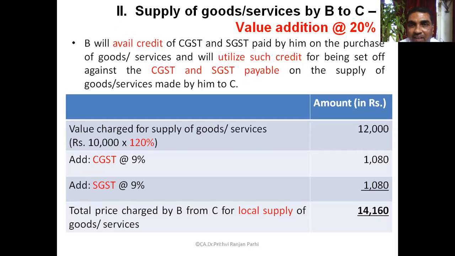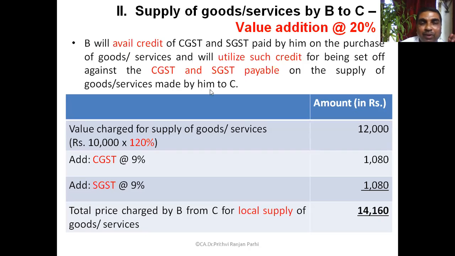Next stage, our assumption is that the next stage supplier is making a value addition of 20%. Original supply was 10,000. Now this person is making a value addition of 20%. First supply was A to B. Now B has purchased, and B will be selling it to C. And again, this is a local sale, B to C locally.